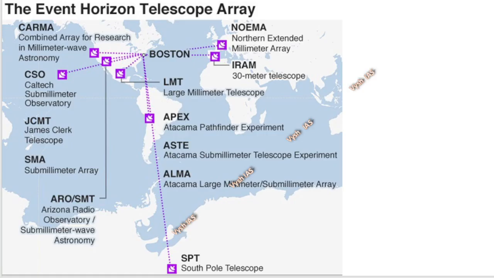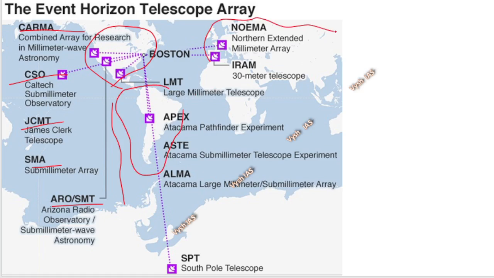Now again, the Event Horizon Telescope, I keep on telling. It is 8 telescopes, with the map I am showing you here. See Karma, CSO, JCMT, SMA, that is the Submillimeter Array. This is Arizona. This is the North American continent. This is the South American continent. This is the European continent. So these are the places where these 8 telescopes are placed. See Atacama, ASTE, Apex, LMT.